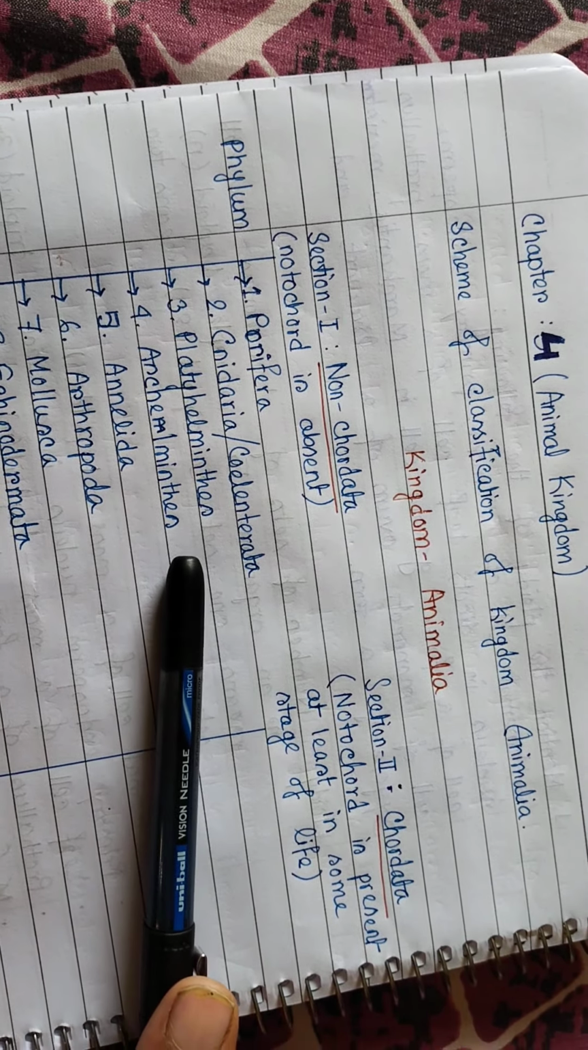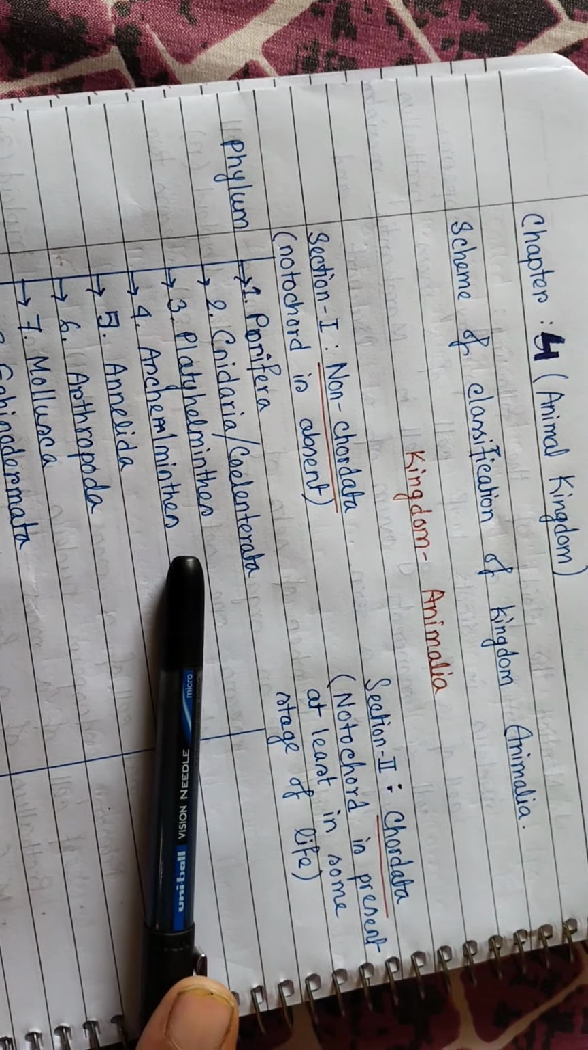Kingdom Animalia can be divided into two groups. The first one is non-chordata and the next one is chordata, chordates and non-chordates. So who are the chordates? Chordates means notochord is present in at least one stage of their life cycle, and in non-chordates, notochord is absent. There are 9 phyla under non-chordates. These are Porifera, Cnidaria, Platyhelminthes, Aschelminthes, Annelida, Arthropoda, Mollusca, Echinodermata and Hemichordata.